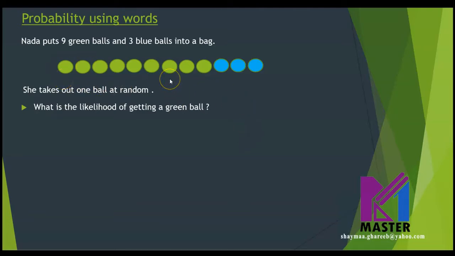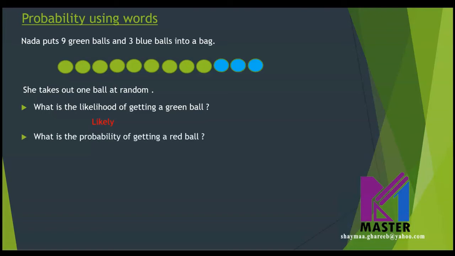Is it a good chance, a poor chance, impossible, or certain? As long as we have more green balls than blue balls, the probability of getting a green ball will be likely. Is this clear?